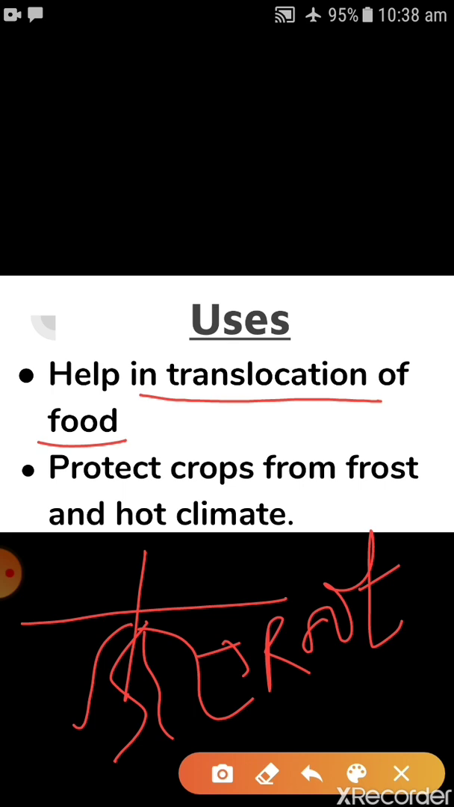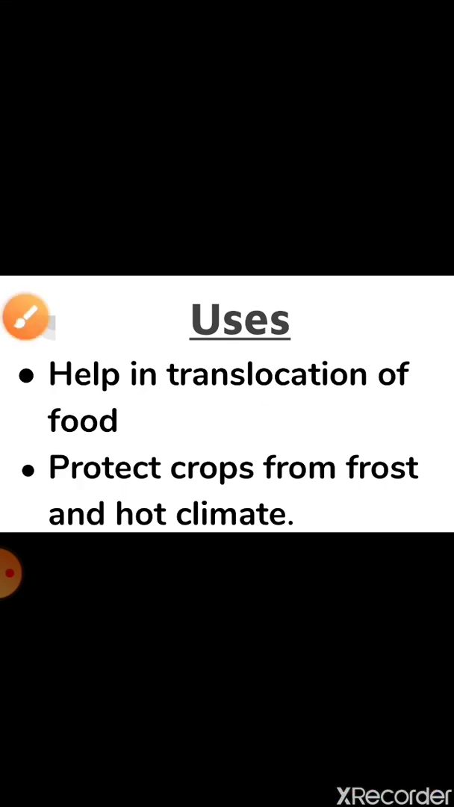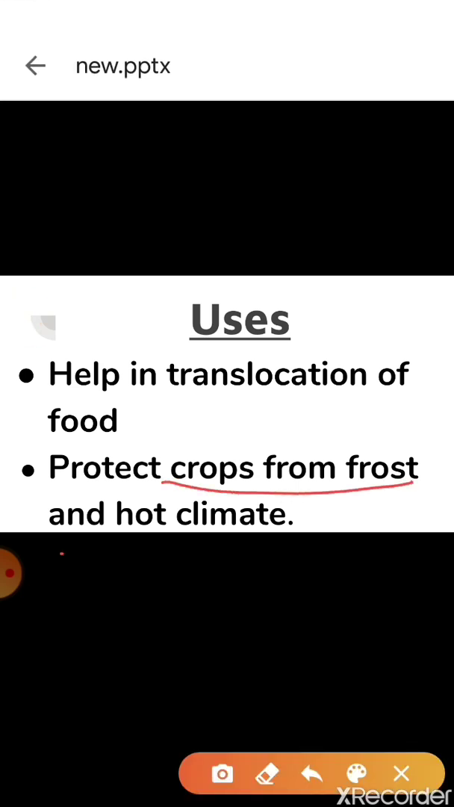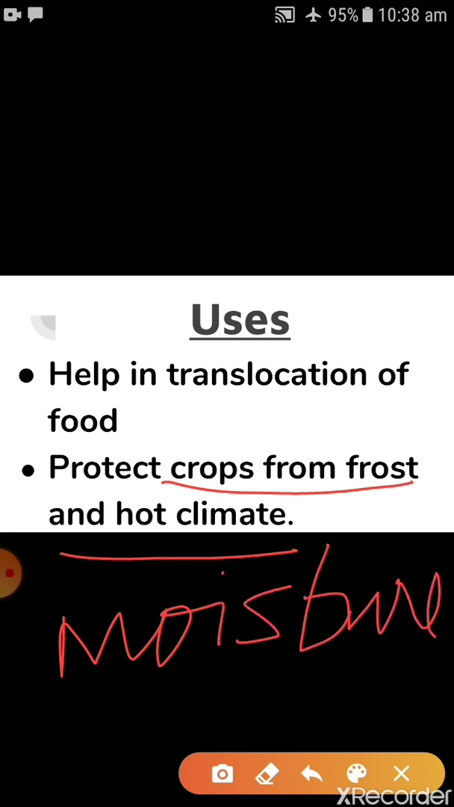Next, it protects crops from frost and hot climate. Like in summers, children, in summers frost and hot climate is there. So when we supply water to the crops, its hotness and dryness convert into moisture. So we can say that irrigation can protect crops from frost and hot climate too.